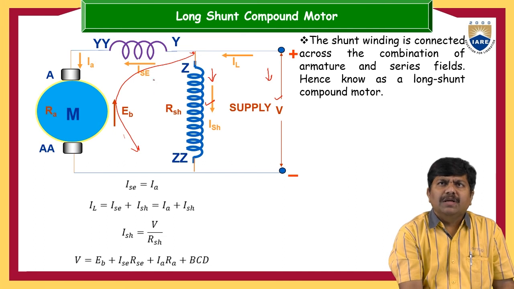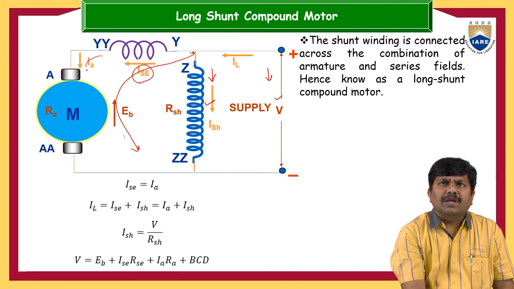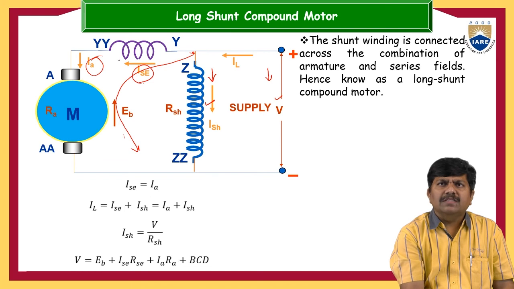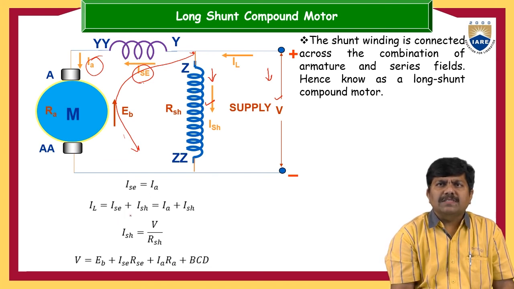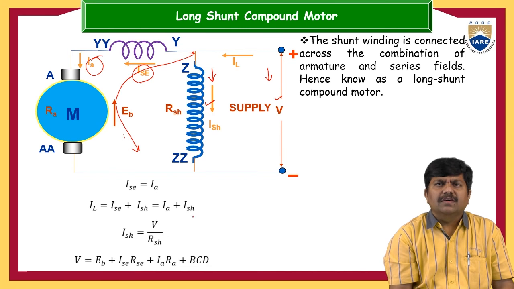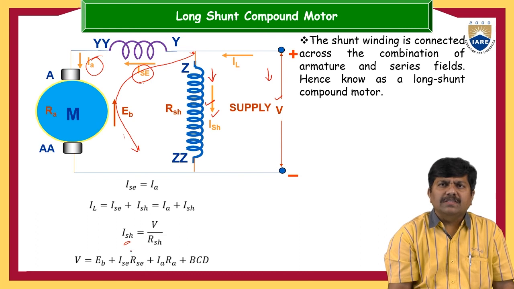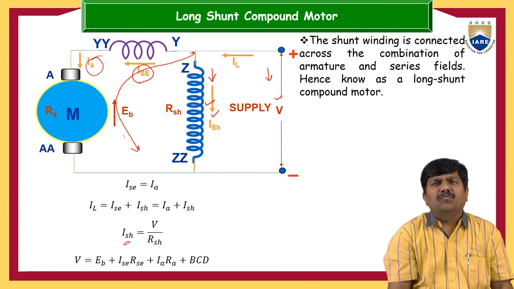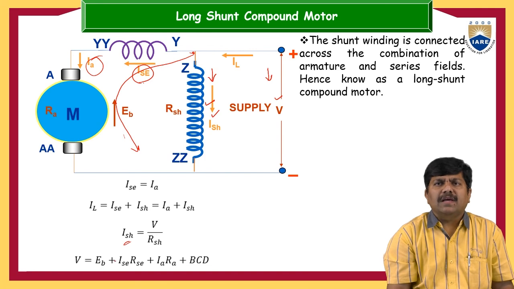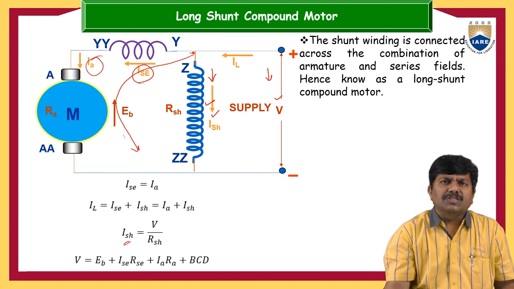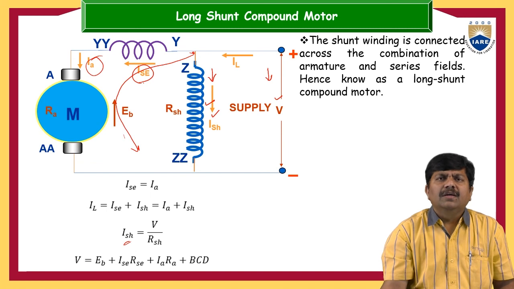And clearly you observe I series current and IA current will be same. So this is nothing but I series and IA will be same. And IL, this current, is equal to, some of the current is going to the shunt and some of the current is flowing into the armature. So I series plus ISH, that is IA plus ISH. So ISH is nothing but, anyhow, this is exactly in parallel to the supply voltage. So ISH is equal to V by RSH. And finally, the voltage balance equation becomes V is equal to EB plus I series R series plus IARA plus brush contact drop. So this is about the performance equations of the long shunt compound motor and short shunt compound motor.